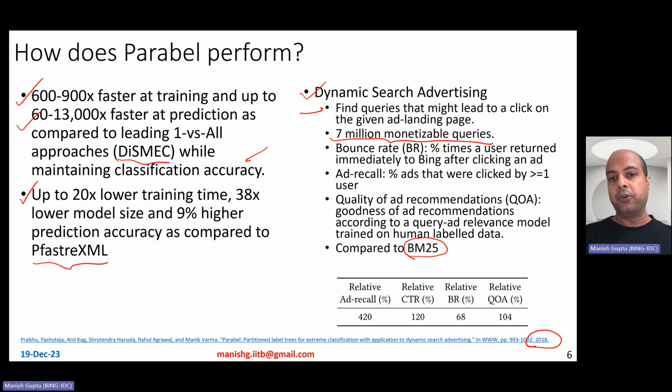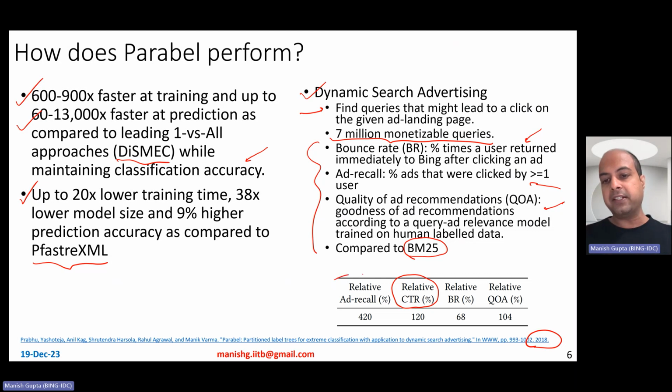They compare on 4 different metrics. Click-through rate is the percent of times users actually click on the ads when a query was put up. Bounce rate is the percent of times a user clicked but then returned immediately to Bing after clicking on an ad, so lower bounce rates are preferred, of course. Ad recall is the percentage of ads that were clicked by at least one user, and quality of ad recommendation is in some ways a goodness of the ad recommendation according to a query-ad relevance model trained on human label data, proprietary to Bing.